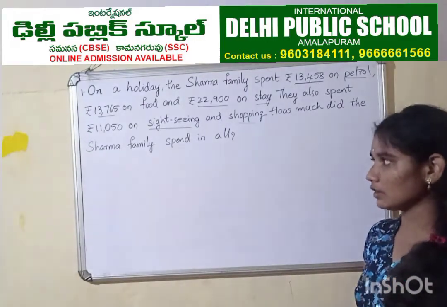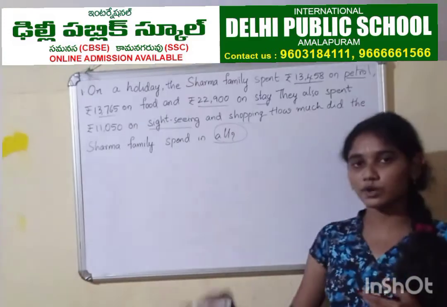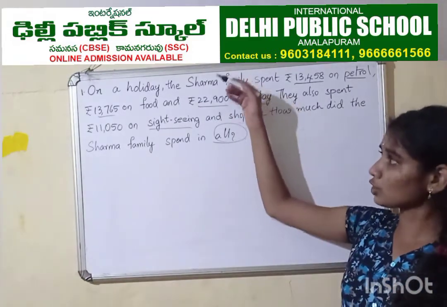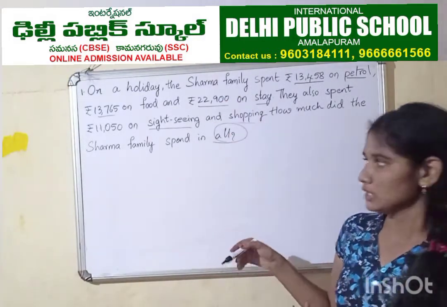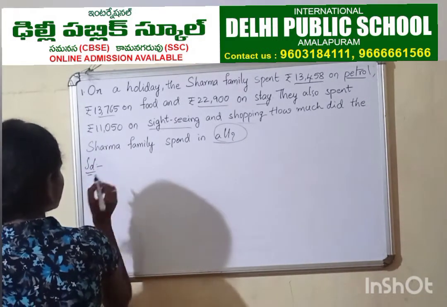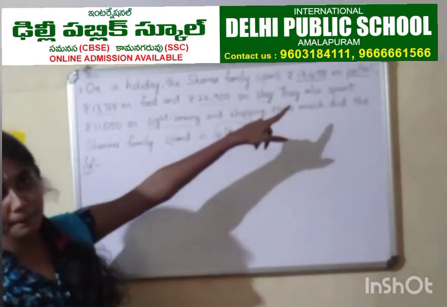Now we have to find out how much amount they spent in all. So by seeing this word, you can simply say that this is addition. To find out the total amount we are going to add all the amounts. Before adding, we have to write the steps in the word problem. First, what did they spend on? Petrol.